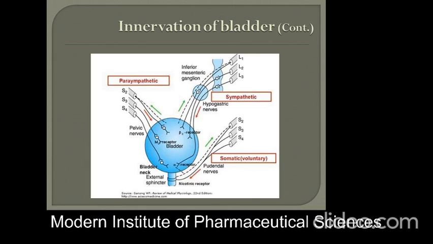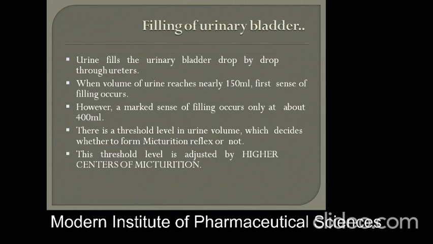The receptors are M1, M2, nicotinic and muscarinic receptors. These are mainly the receptors for the reflex conditions.